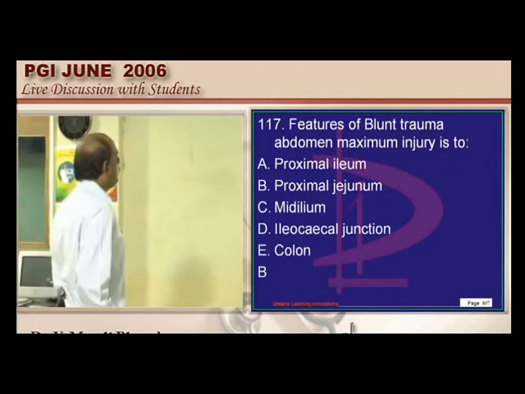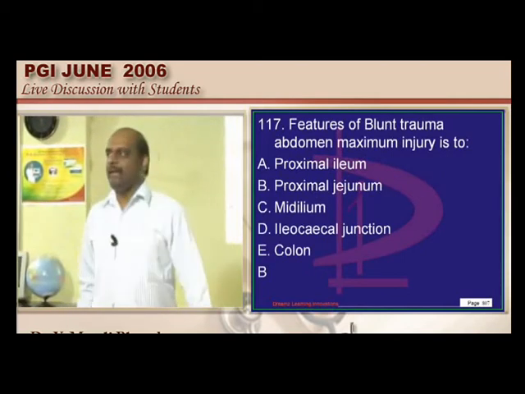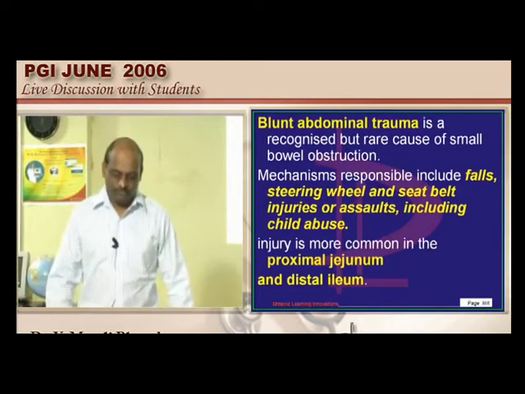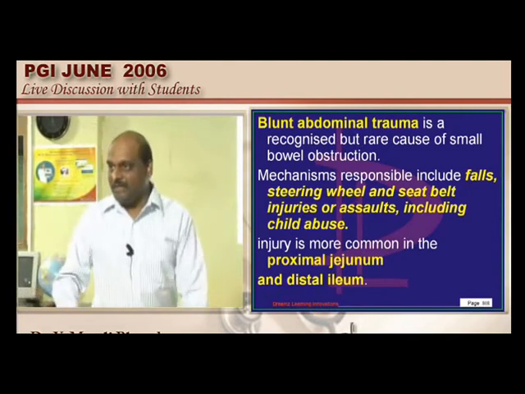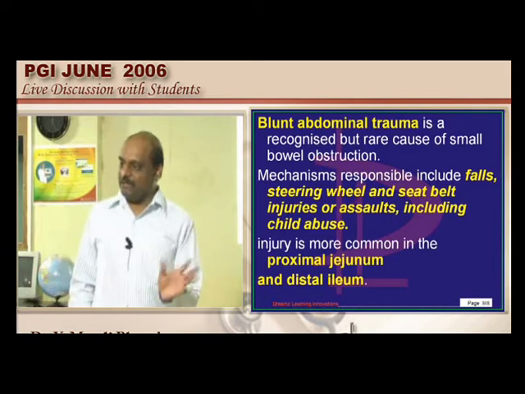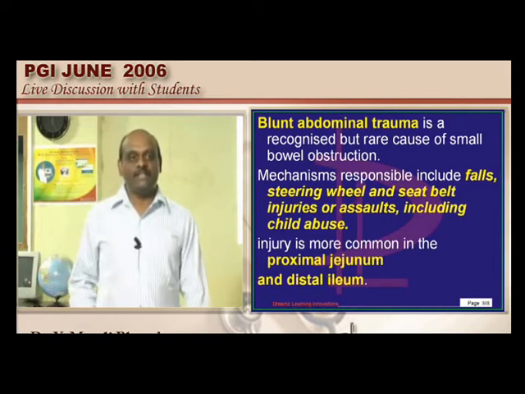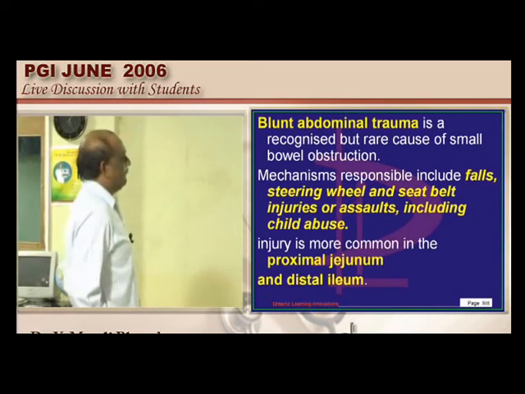In blunt trauma of the abdomen, which part of the intestine has a great chance of injury? That part of the intestine which has a lot of mesenteric adhesions has a greater chance of injury than the free part of the intestine. That means which part of the intestine is more free? Let us talk about jejunum and ileum.